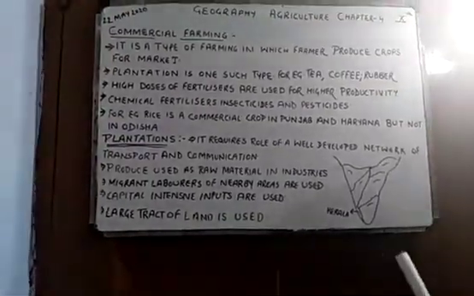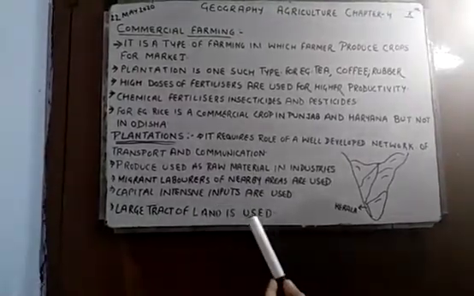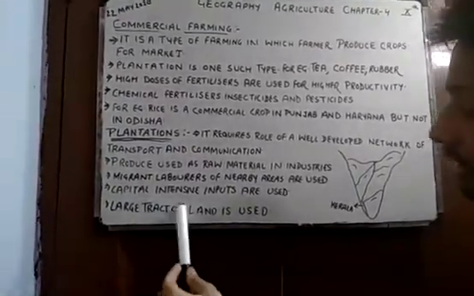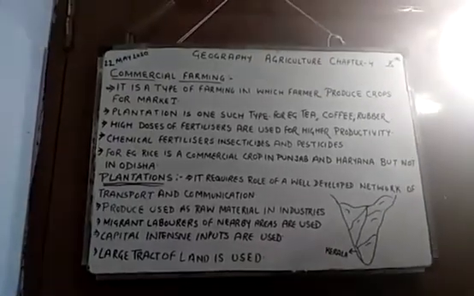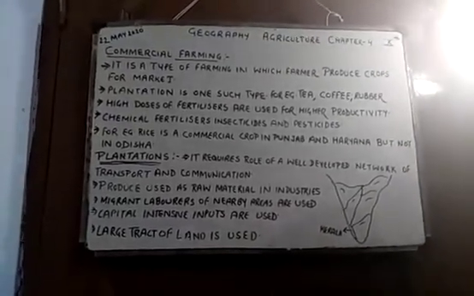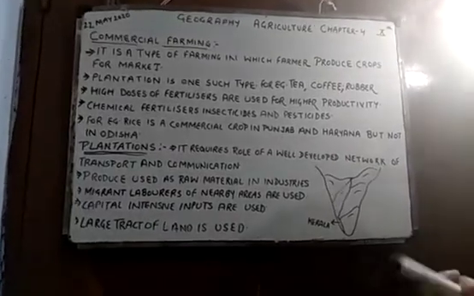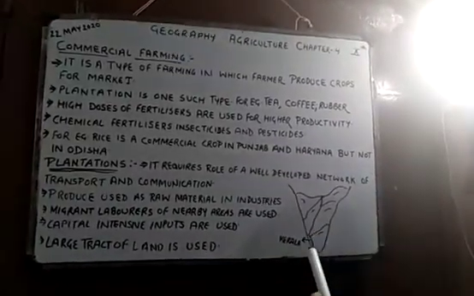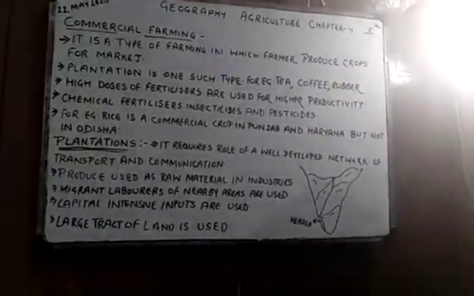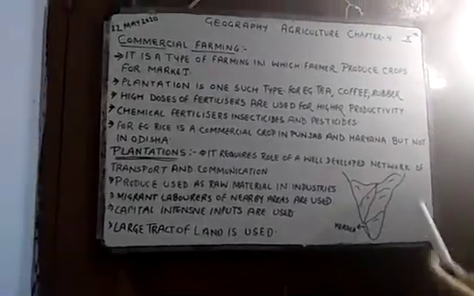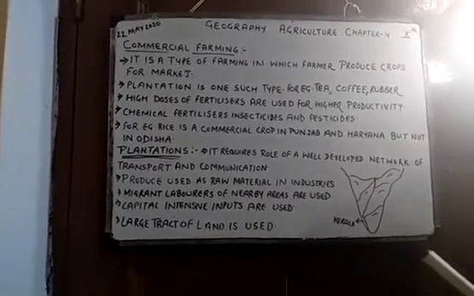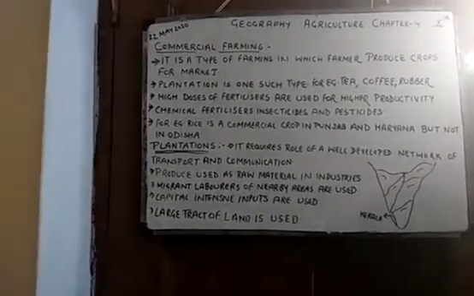Next, a large tract of land is used. Large tract means a large area of land. You are not having only one or two fields. A large tract of land is used to produce rubber, coffee and tea. In Kerala you will find rubber as well as coffee, and for tea, the northeast area is a good example. The Darjeeling area is a very good example of tea plantations.